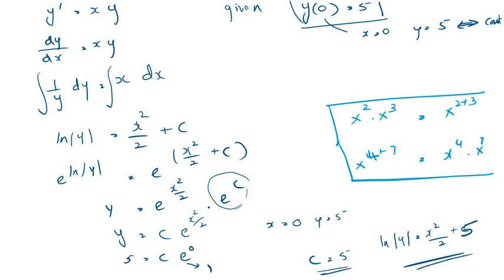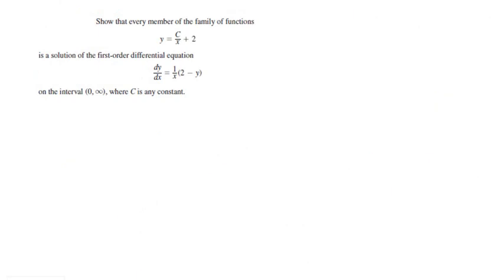We'll look at one more example. The next question is very interesting. It says, show that every member of the family of functions. What does this mean, family of functions? What this means is, for every c, you get a different equation. And how do you get a c? For example, when y is equal to 1 and x is equal to 1, you get one solution with a different c in it. So let's substitute.